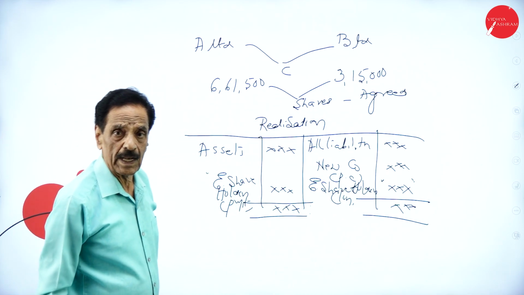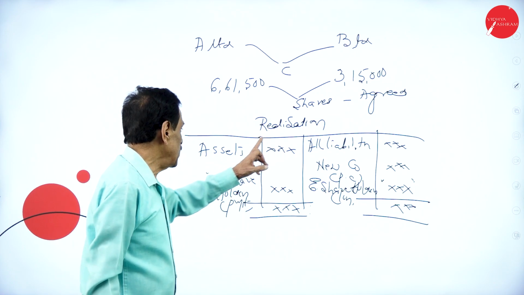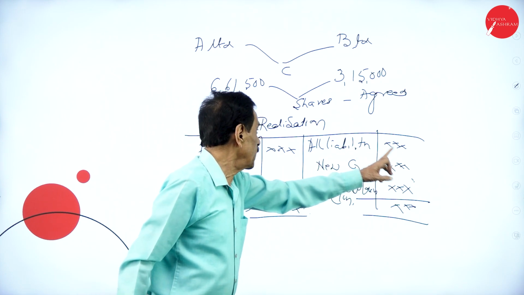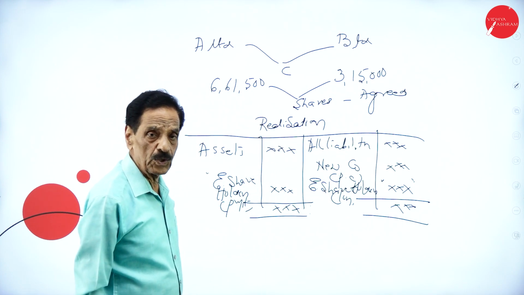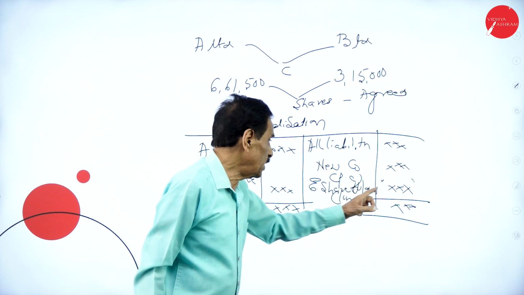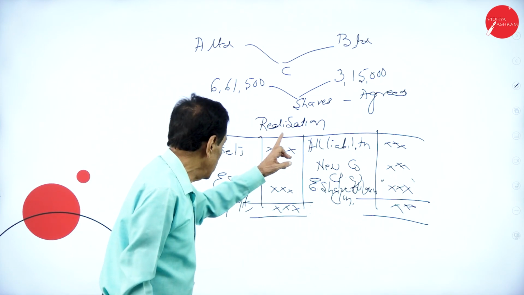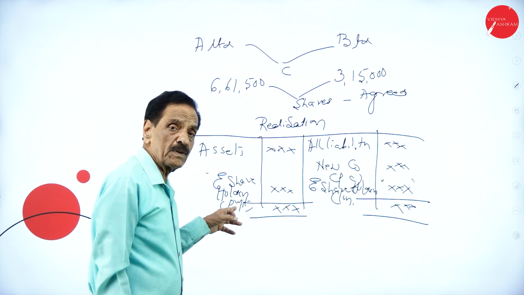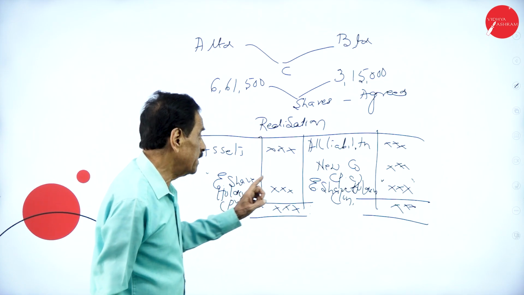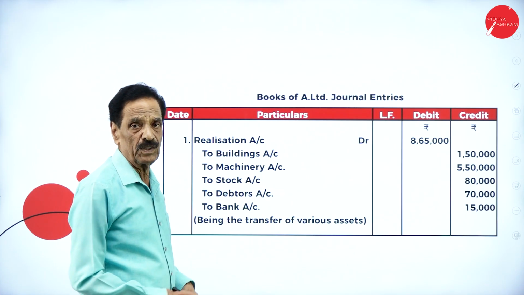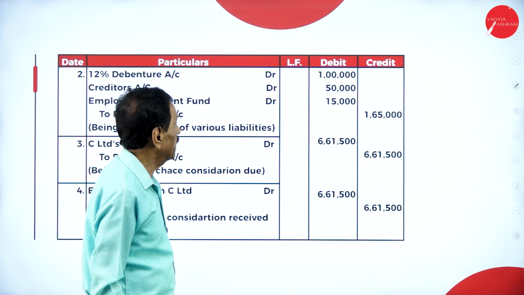The journal entry goes like this. Realization account debit to asset account. All liabilities account debit to realization account. Equity share, new company account debit to realization account. Realization account debit to equity shareholder, if it's a profit. If this is a loss, equity shareholder account debit to realization account. This can be passed like this. First one.